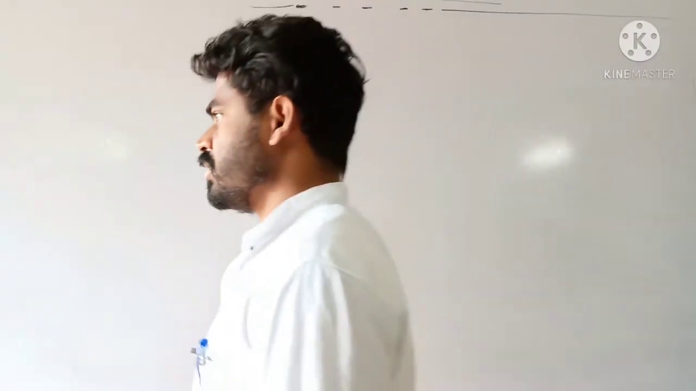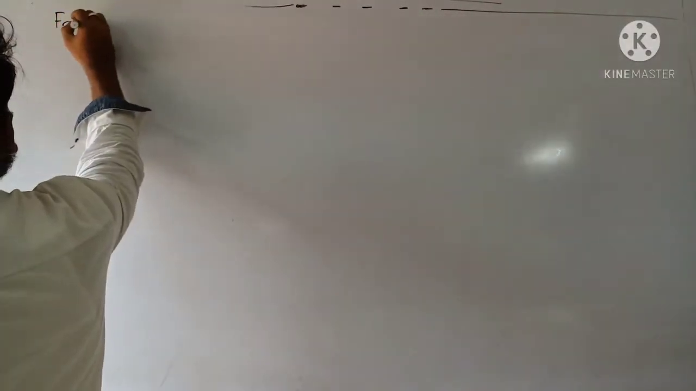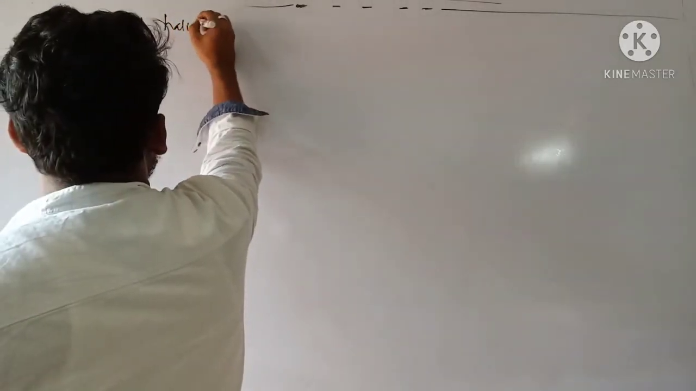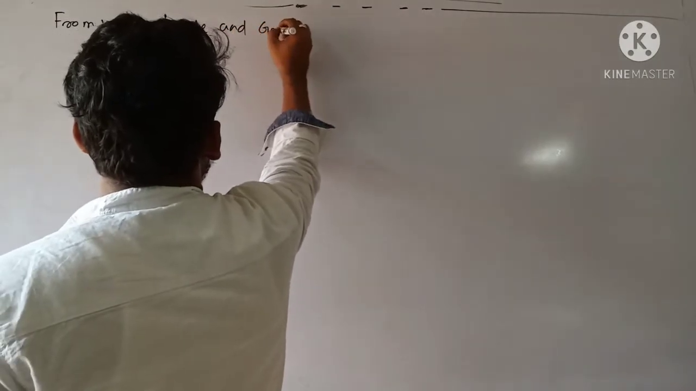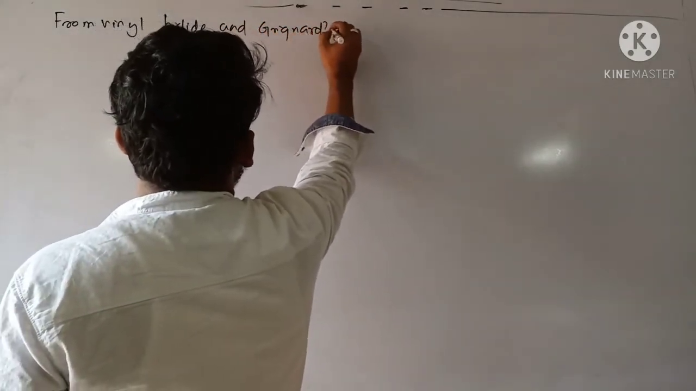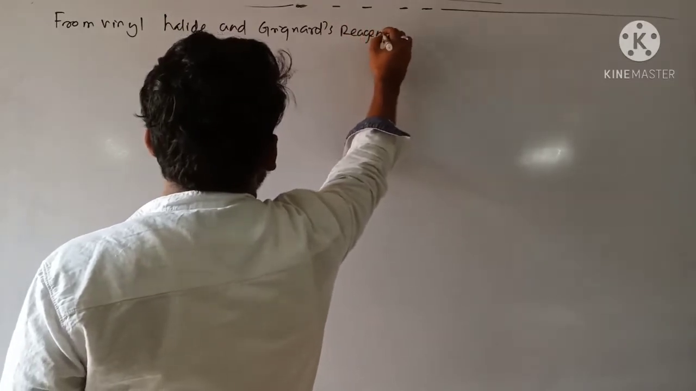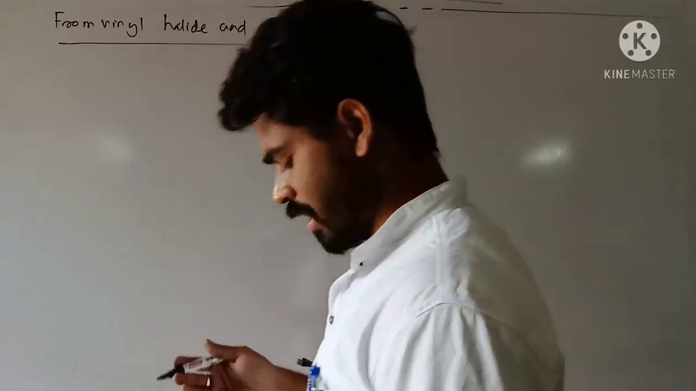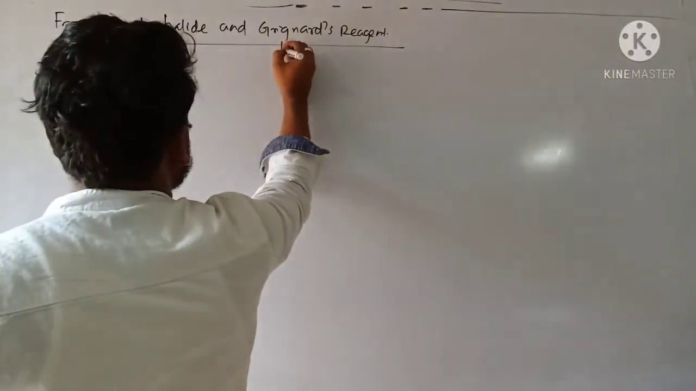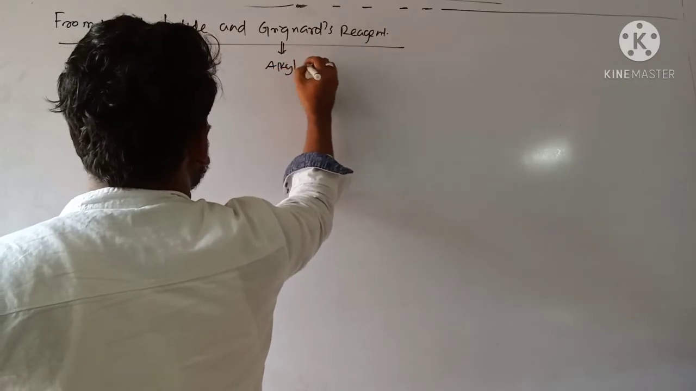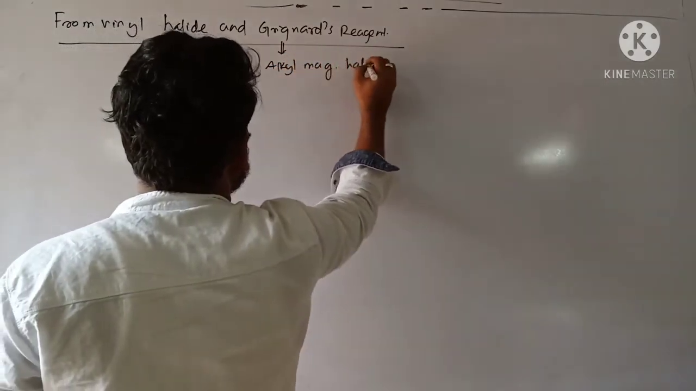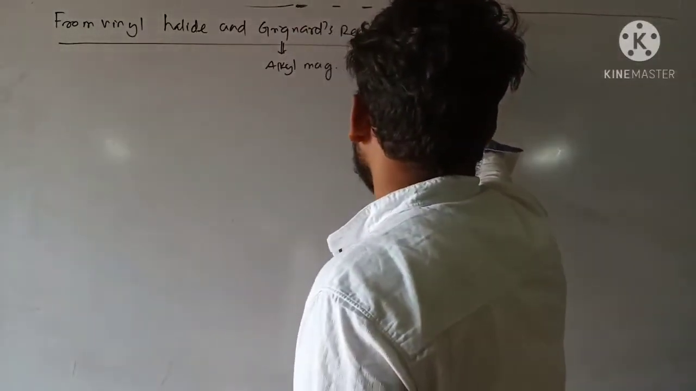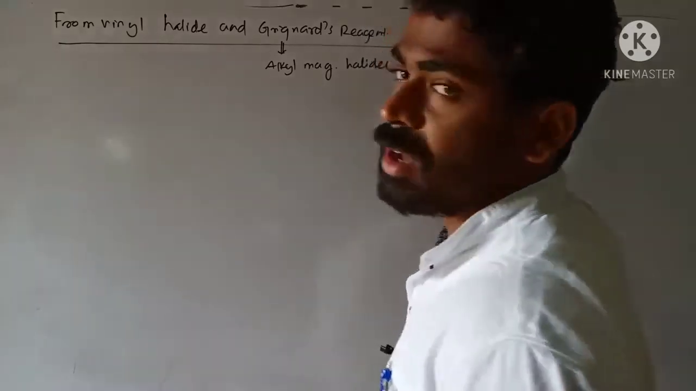Next preparation I can consider from vinyl halide and Grignard's reagent. Students, do you know what is Grignard's reagent? Just now remember that alkyl magnesium halides are known as Grignard's reagent, represented as RMgX, alkyl magnesium halide.